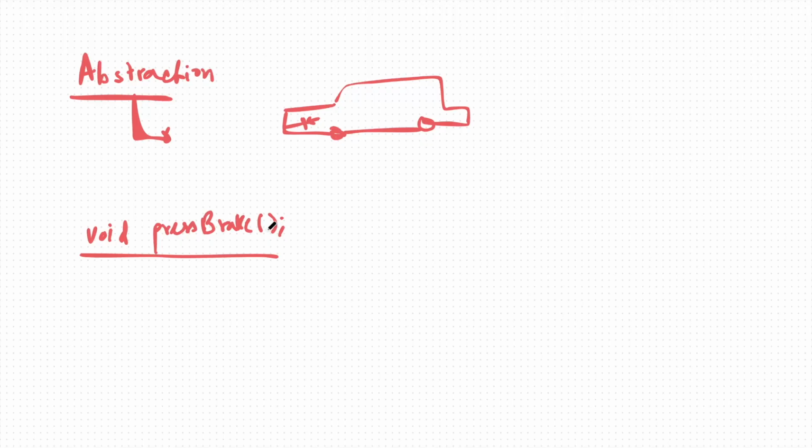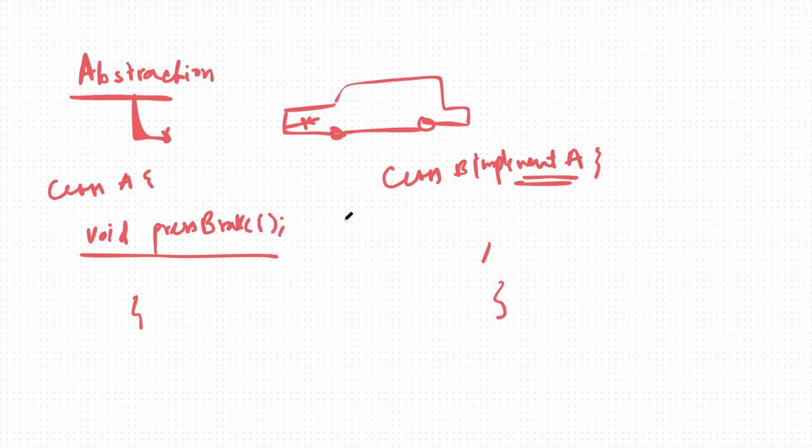Whichever class is going to implement this, for example this is inside my class A, and if I have a class B which implements A, now it is the responsibility of class B that you need to implement pressBrake, and you need to give the implementation over here. So this is how data abstraction works.